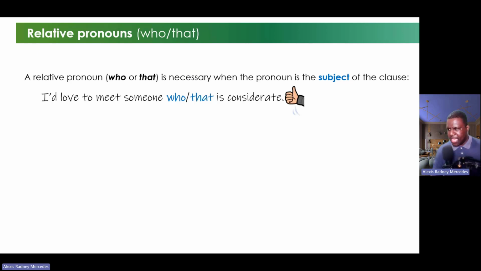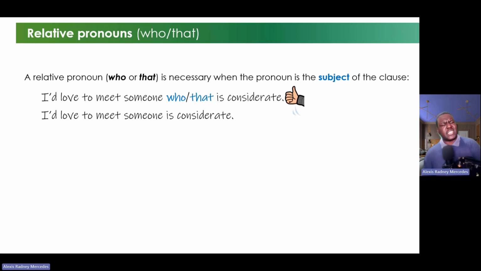Yes, excellent. But what happens if I say, I love to meet someone is considerate? Is that correct? Yes or no? No, because you are omitting the relative pronoun. In this case, the relative pronoun is the subject. For that reason, you can't omit it.